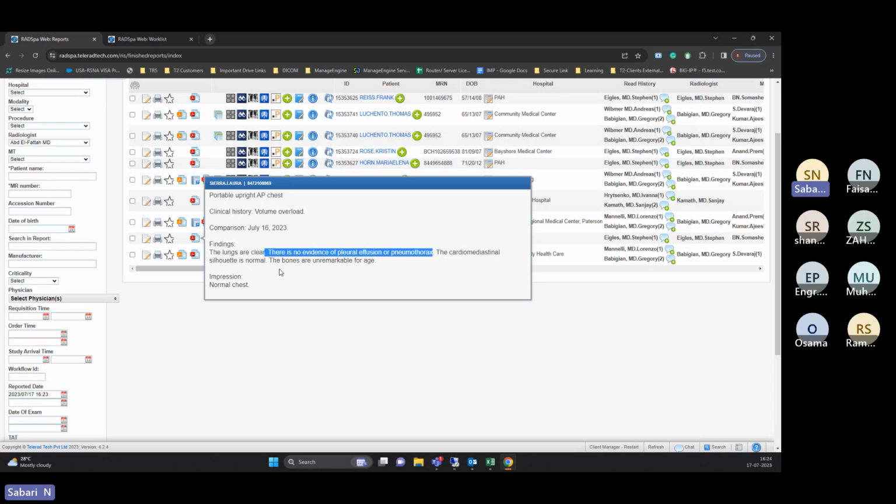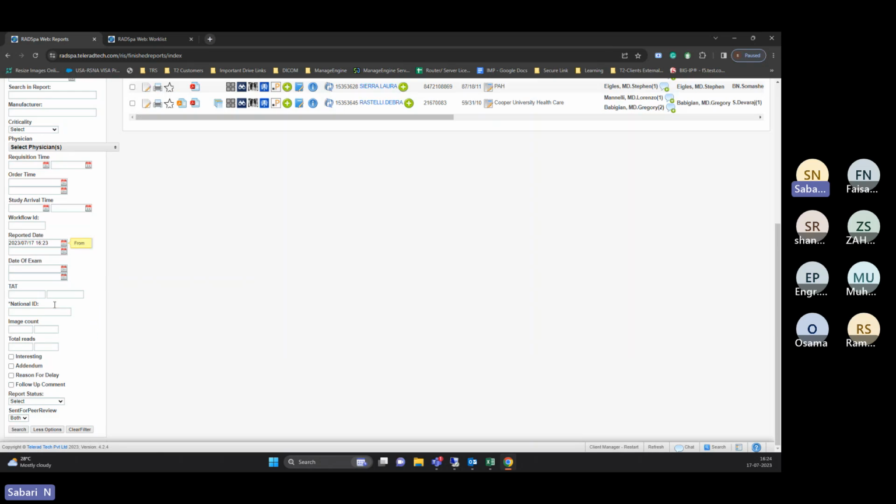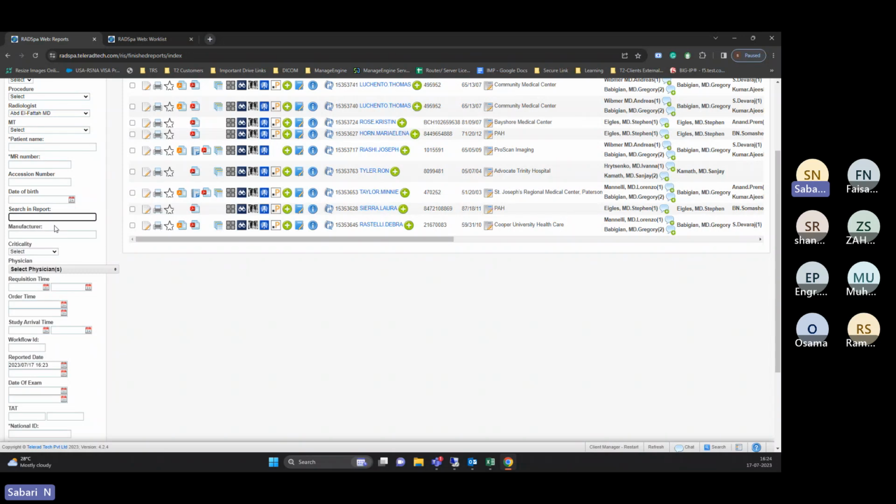So if there are 1,000 patient reports having the same content, all thousand will come here. If you know the specific date, then you can put a date filter and search in the report keyword, because this will be more helpful for the radiologists. Radiologists are doing n number of reports per day. They won't remember all the patient names and dates and everything, but they remember the content of the report.